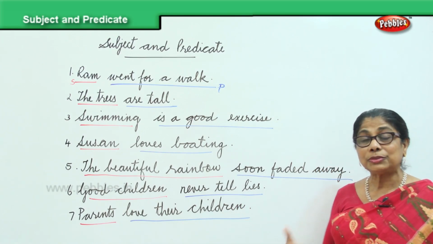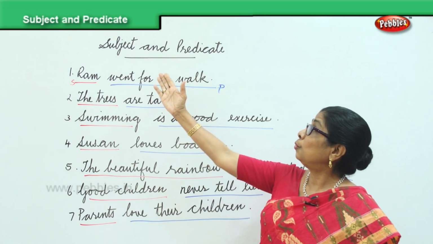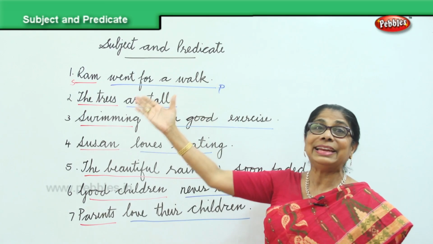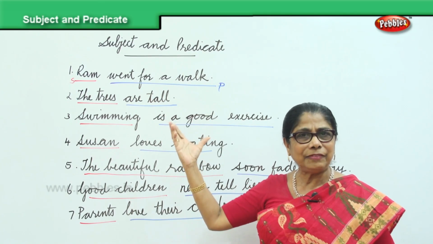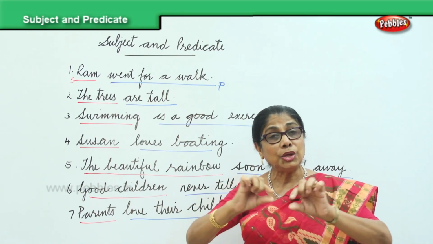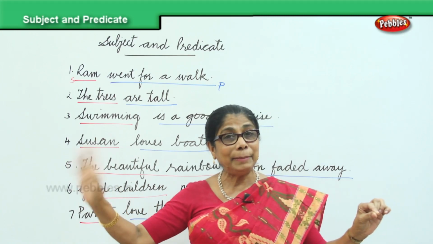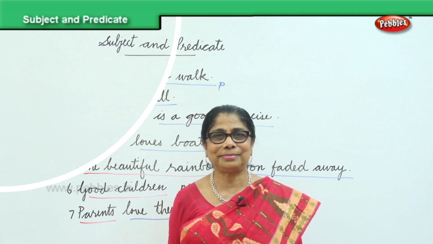Ends with the full stop. So now I am sure you know what is the subject, what is the predicate in a sentence. How to pick out the subject, how to identify the predicate, how to join the subject and the predicate together to form a complete sentence. Begins with the capital letter and ends with a full stop.